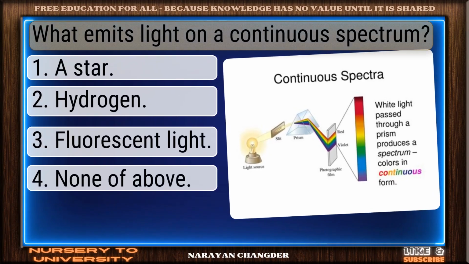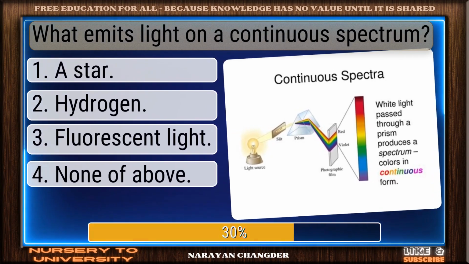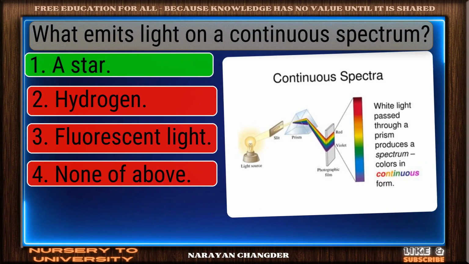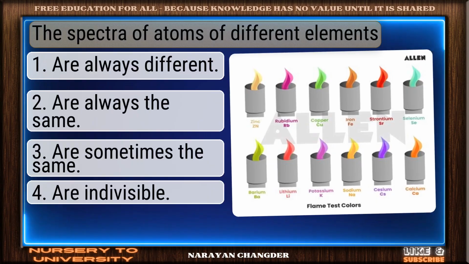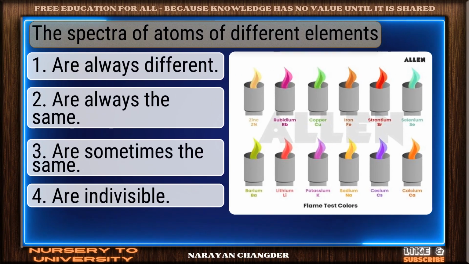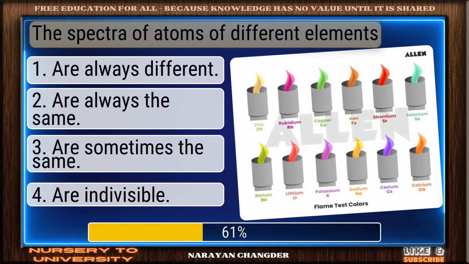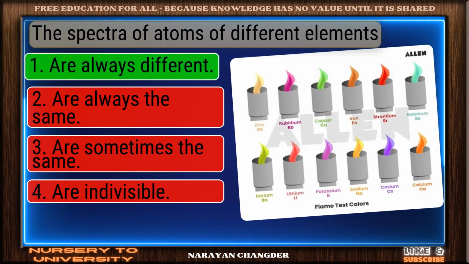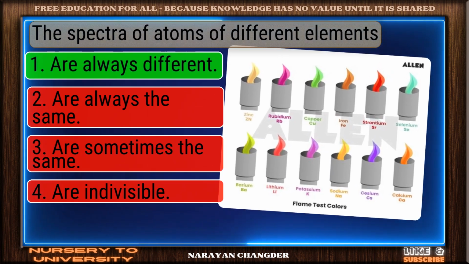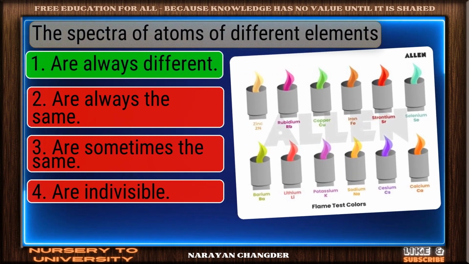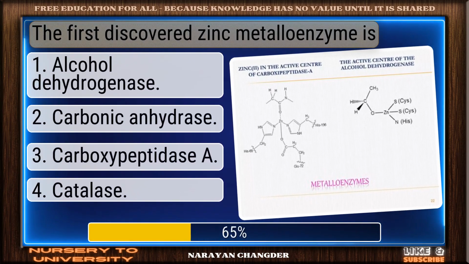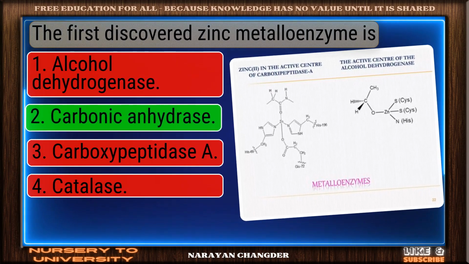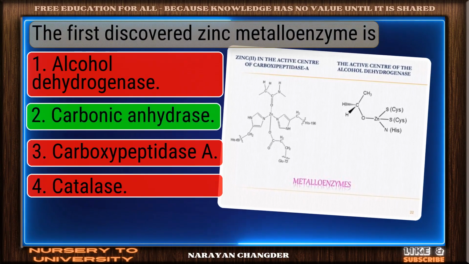What emits light on a continuous spectrum? On track. A star is the correct answer. The spectra of atoms of different elements. Correct response. Are always different is the most accurate answer. The first discovered zinc metalloenzyme is? Perfect. Carbonic anhydrase is the correct choice.